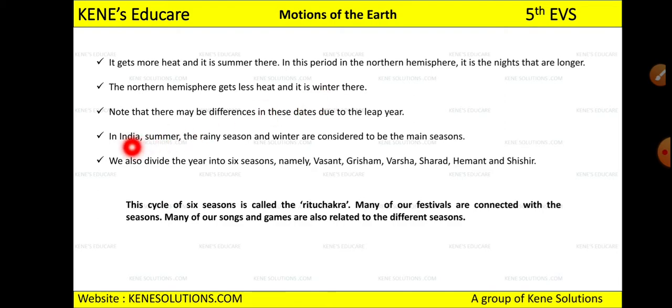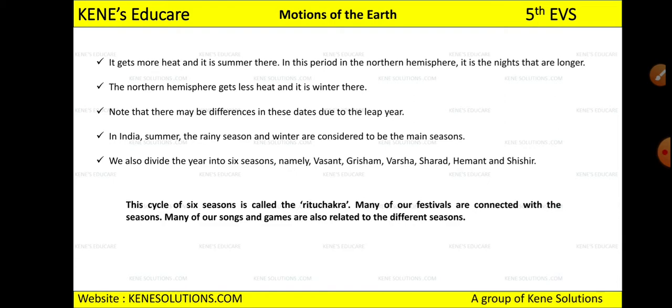Okay, now note there may be differences in these dates due to the leap year. If it is a leap year, that is, after every 4 years we saw a leap year will come, right? Because in 1 year 6 hours are extra, so in 4 years it will cover 24 hours, and in the 4th year you will get one extra day, right? So when it is a leap year, there might be some differences in the summer and the winter season. Okay, now in India, summer, the rainy season and the winter are considered to be the main seasons, right?